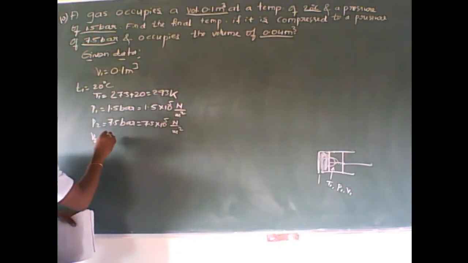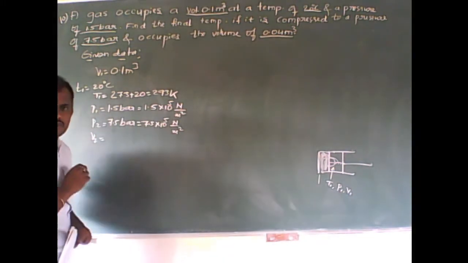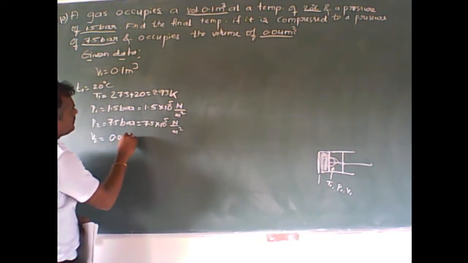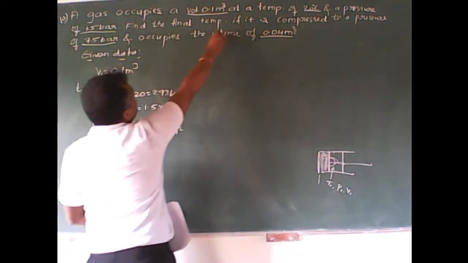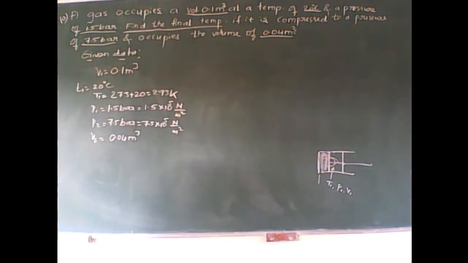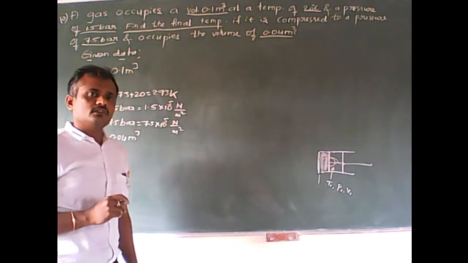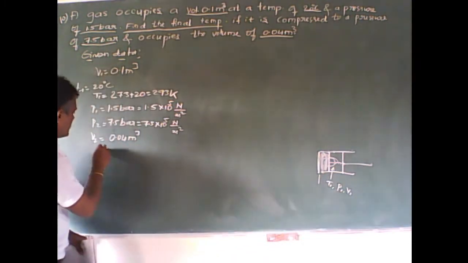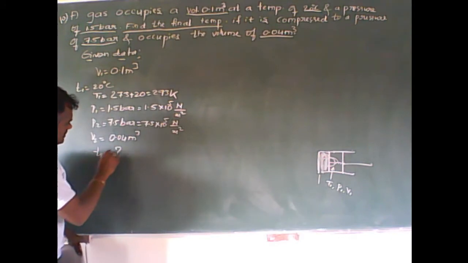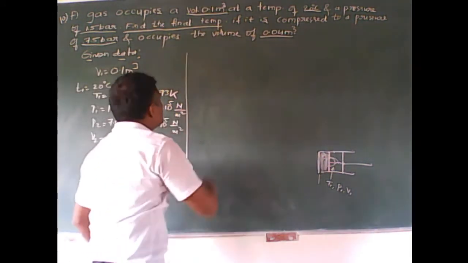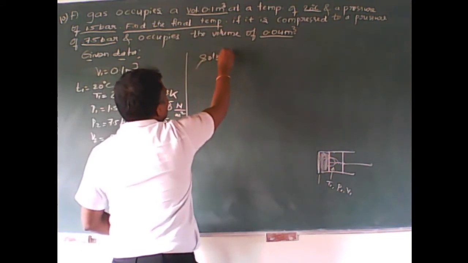The volume after compression is 0.04 meter cube. Find the final temperature. We have to calculate the final temperature. Therefore, it is unknown data which we have to calculate, so I can write it as T2, the absolute temperature. This is the given data. So here I go with the solution.